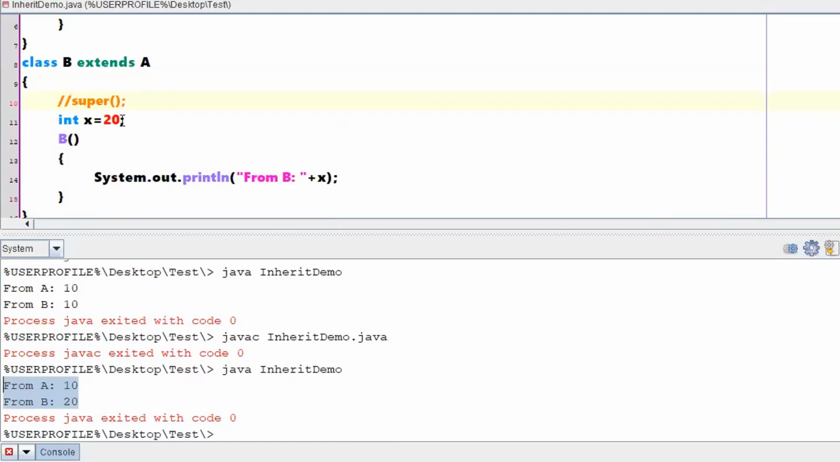What I am saying is, even if you are not writing this particular super, implicitly there will be a superclass constructor call in your class definition. This is one aspect.